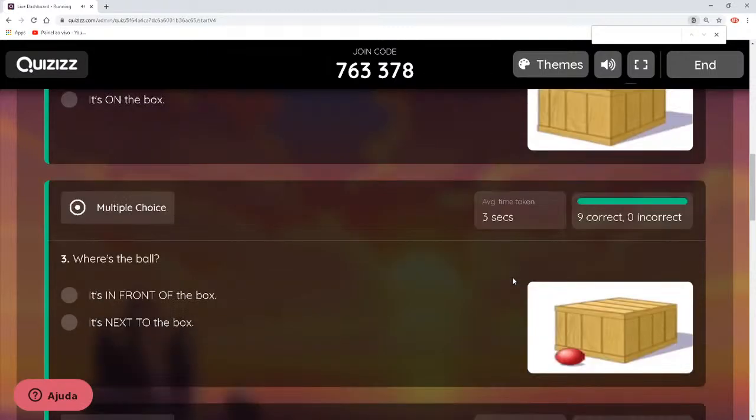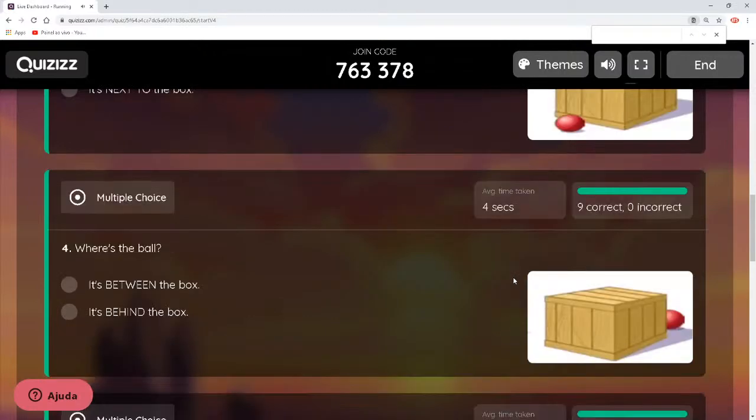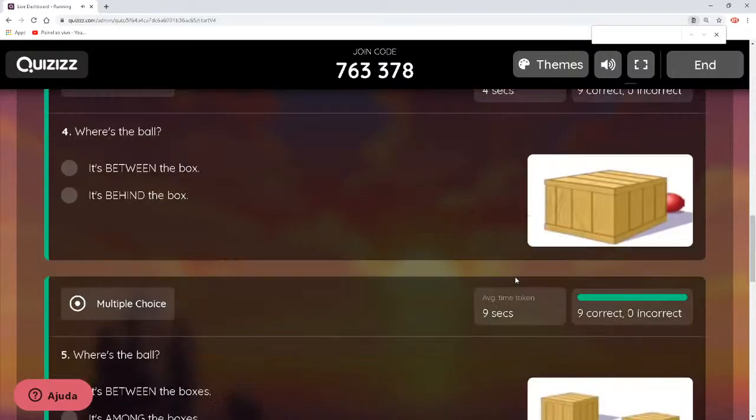Where's the ball? It is in front of the box. That's the right preposition for us to use. It is in front of the box. Let's go to number 4. On number 4, the ball is behind the box, okay, you guys? It's behind the box. Number 5.